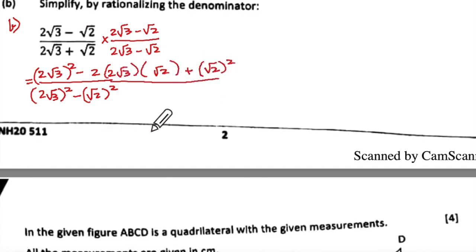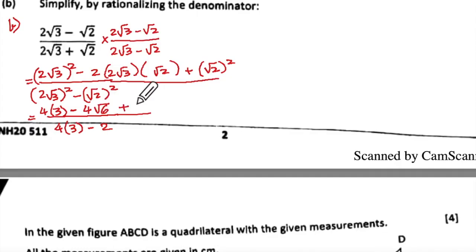Everybody is clear about this? Now, what is the denominator saying? It is 4 into 3 minus 2. In the numerator, what is this again? 4 into 3 minus this will be 2 into 2, 4. So 4 root 6.